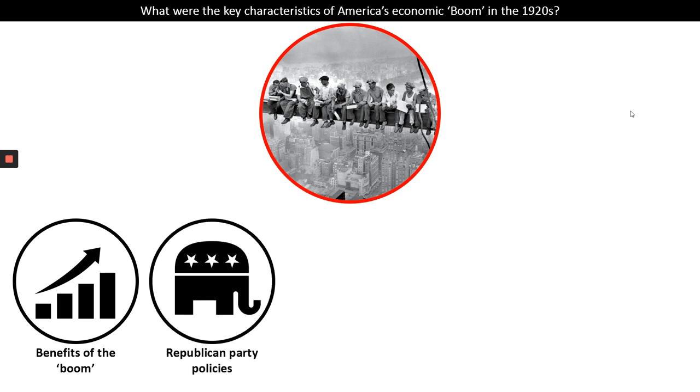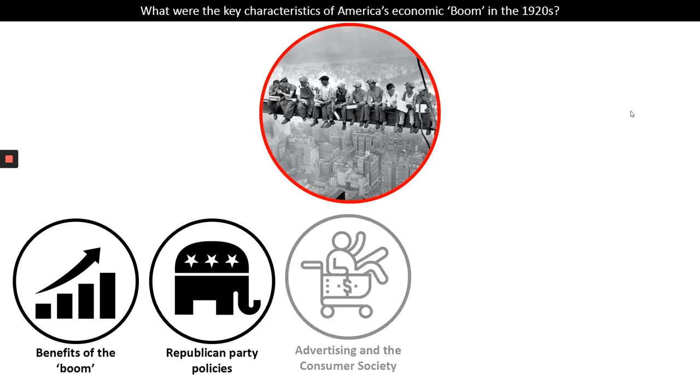We're going to examine the main policies of the Republican Party. This was the political party that was in control or in power in America throughout most of the 1920s. We're then also going to have a look at the impact of this economic prosperity on American society.